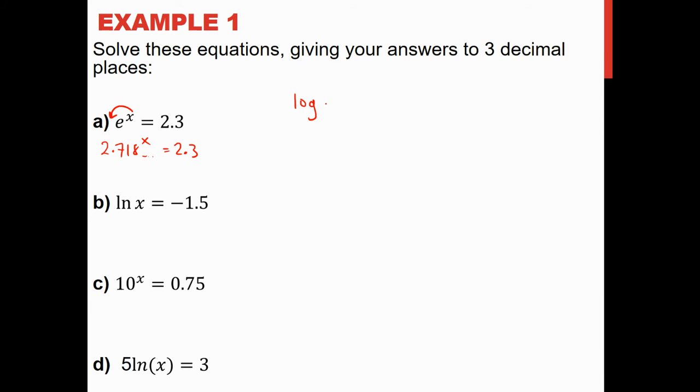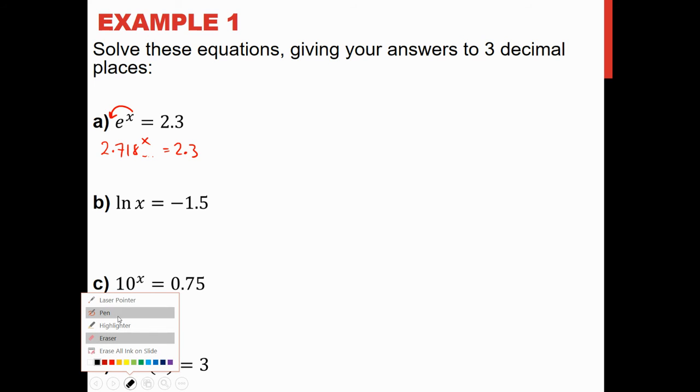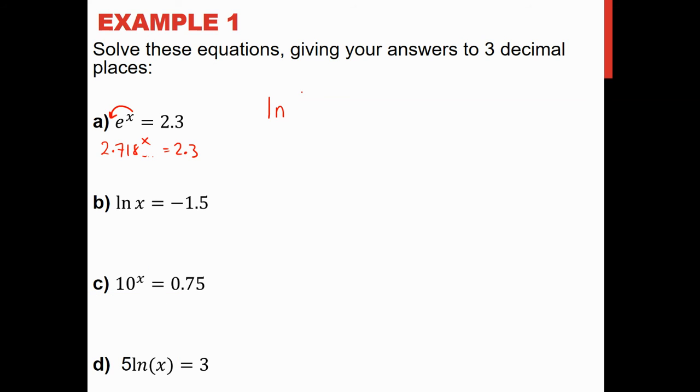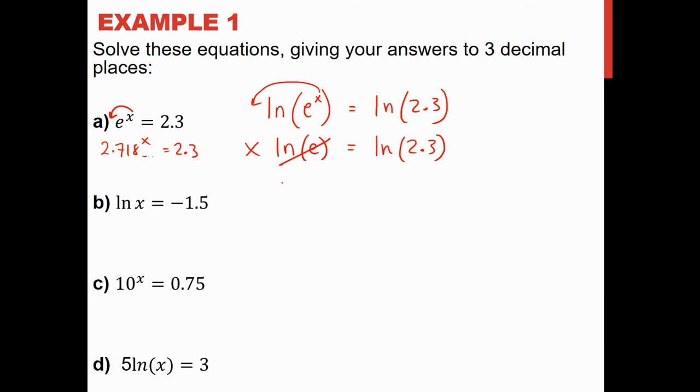But we don't want to just use log and then put e to the x and then log of 2.3, because this x will come here, but then we have log base 10 of e. We don't want that. That's not going to help. So instead, we want to use natural log because natural log has a base of e, and that will cancel. If I do natural log of e to the x equals natural log of 2.3, then I move the x into the front, then I get natural log of e, and we just said that natural log of e equals 1. So we just get x equals natural log of 2.3.